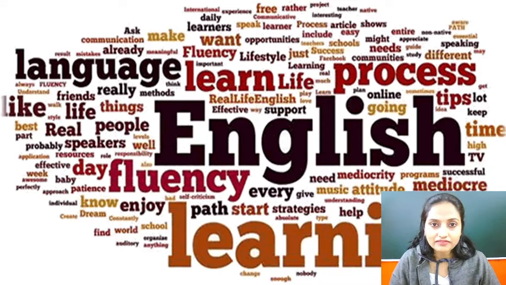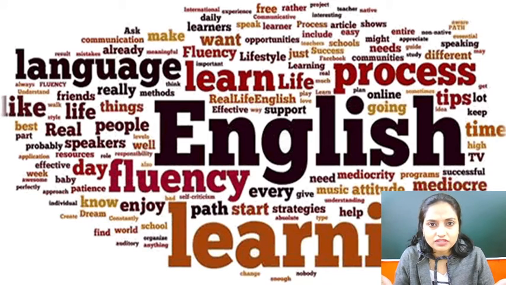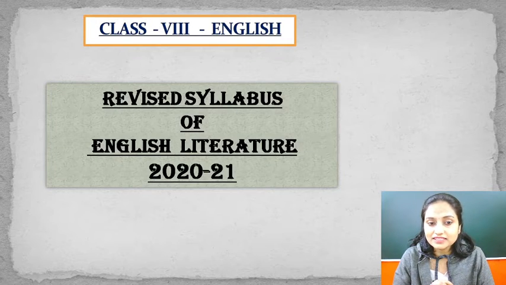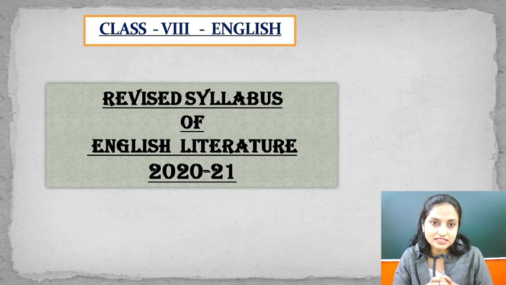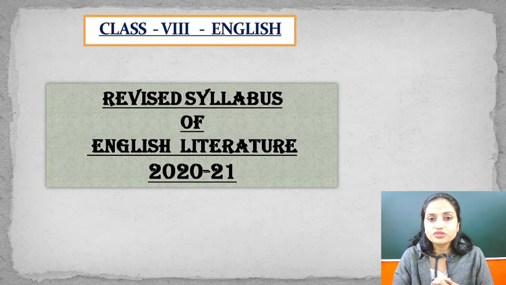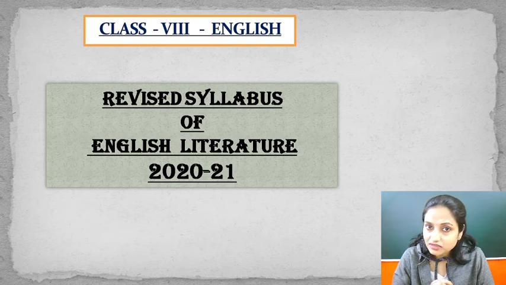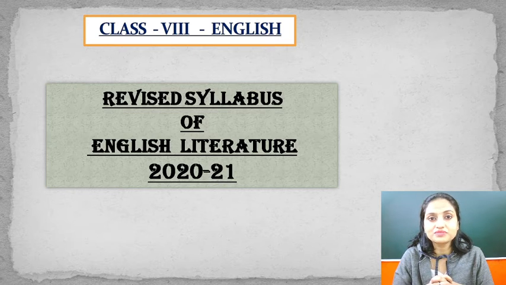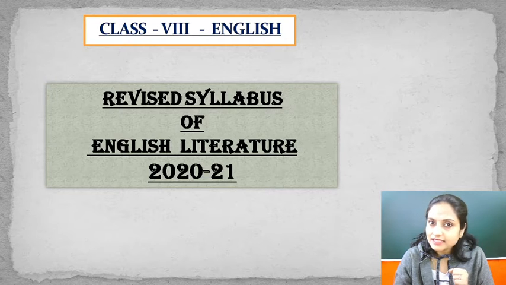So far you have completed some of the topics of grammar, I guess, and English literature we are going to cover. As you know, there is a revised syllabus by the RDSC board this time. Your book is the NCERT one. You already have the books. In this video we are going to discuss the deleted portion, that means what we do not have to cover in English literature, and which books and chapters are going to be in your syllabus. So class 8 revamp, and let's start the video.